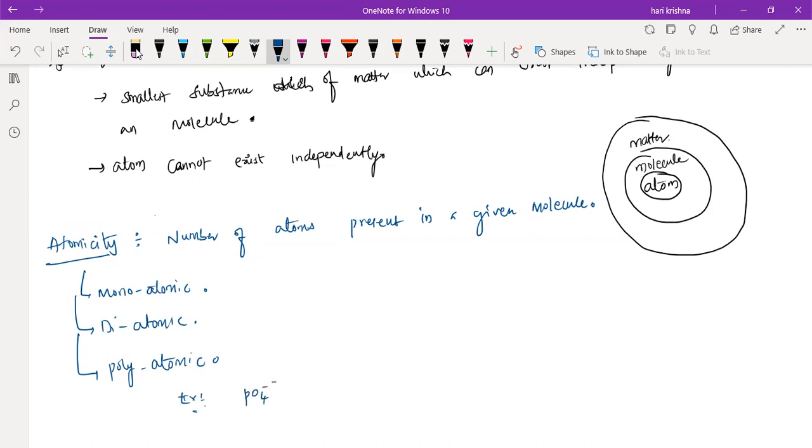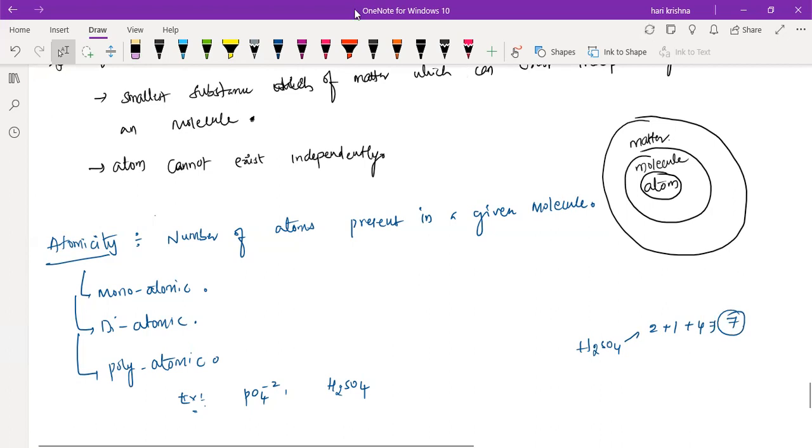PO4 2-. H2SO4. In this case, H2SO4, how many atoms are there? 2 atoms of hydrogen, 1 atom of sulfur, 4 atoms of oxygen. So total 7 atoms will be there, right? So this type of molecules are called polyatomic molecules.